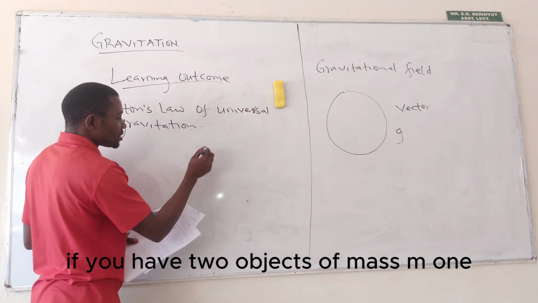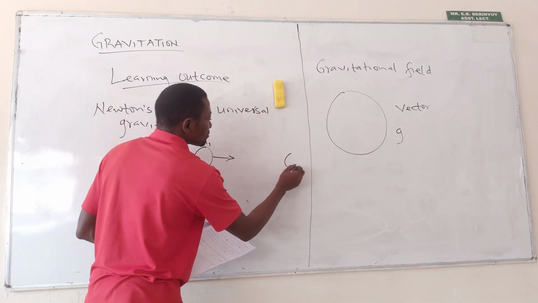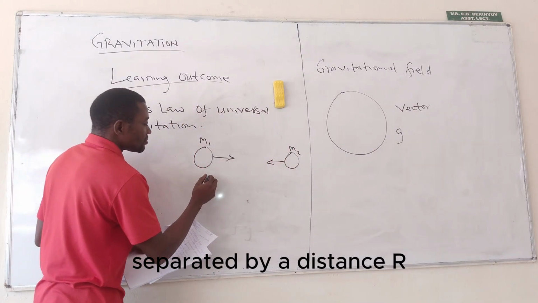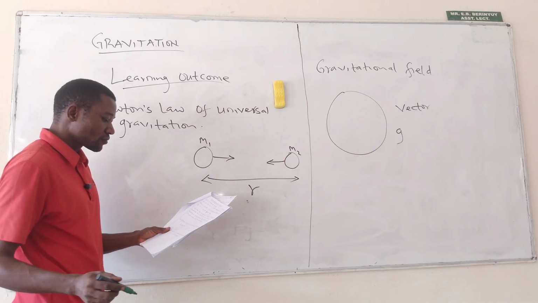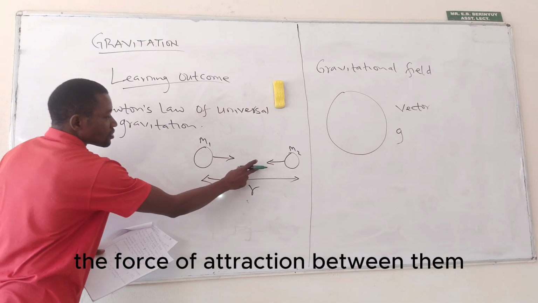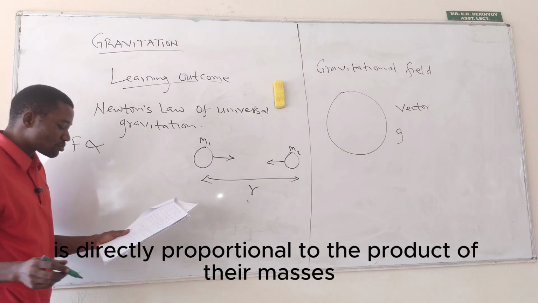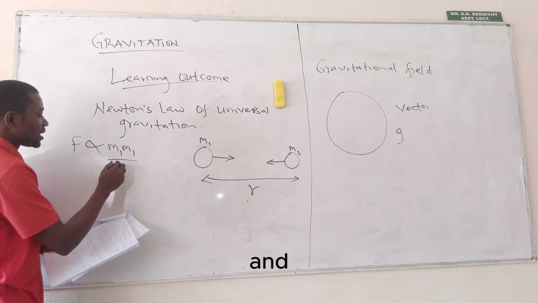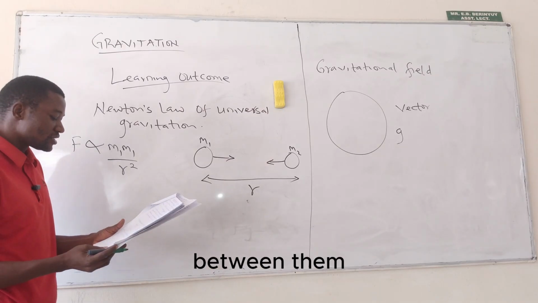If you have two objects, one of mass m1, another of mass m2, separated by a distance r, the force of attraction between them, F, is directly proportional to the product of their masses and inversely proportional to the square of the distance between them.